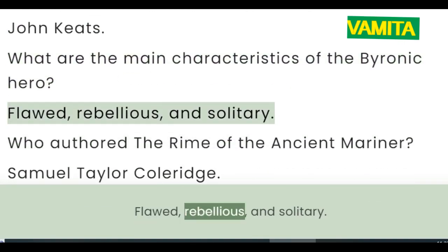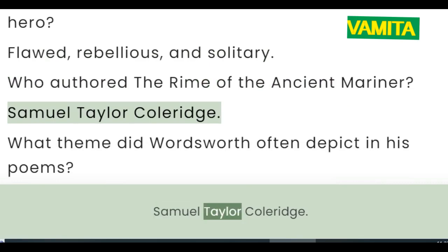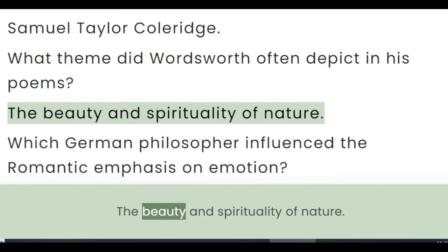Flawed, rebellious, and solitary. Who authored the Rime of the Ancient Mariner? Samuel Taylor Coleridge. What theme did Wordsworth often depict in his poems? The beauty and spirituality of nature.